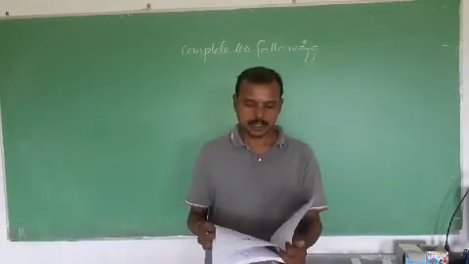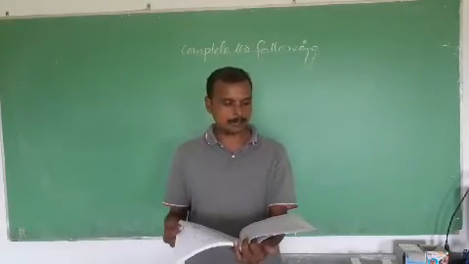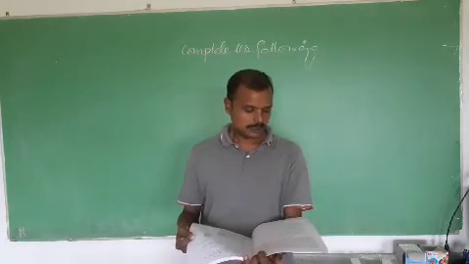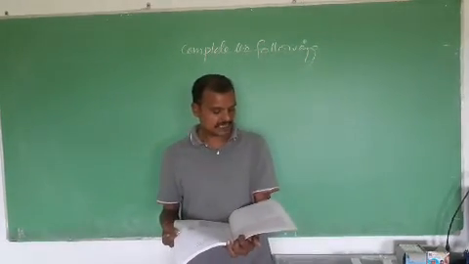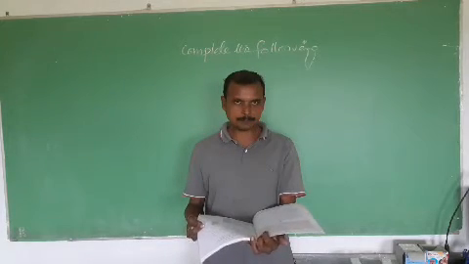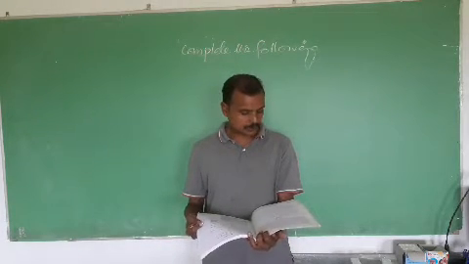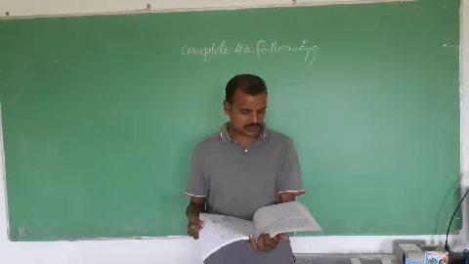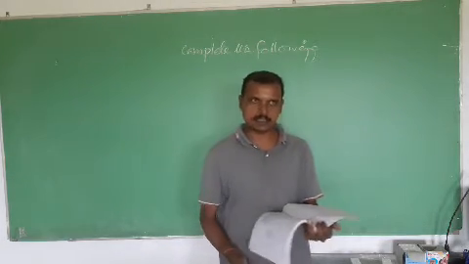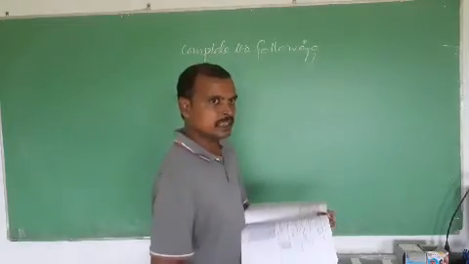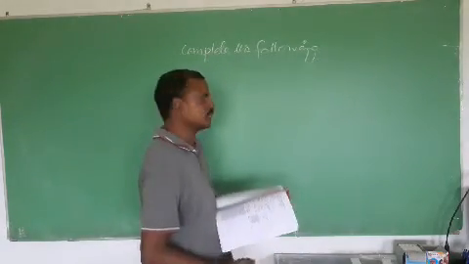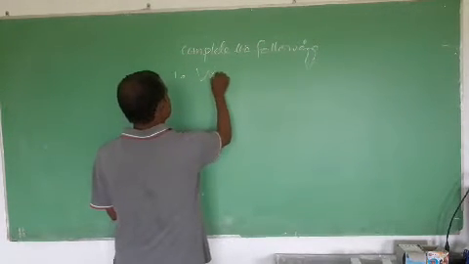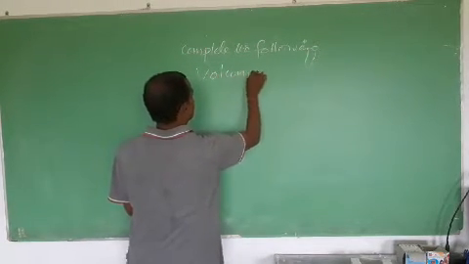Okay, I would like to request you to open page number 10. Let us first come to D section. Complete the following. The first question is, the space anything occupies is called its dash. Okay, students, the space occupied by matter is called its volume. So answer is volume.